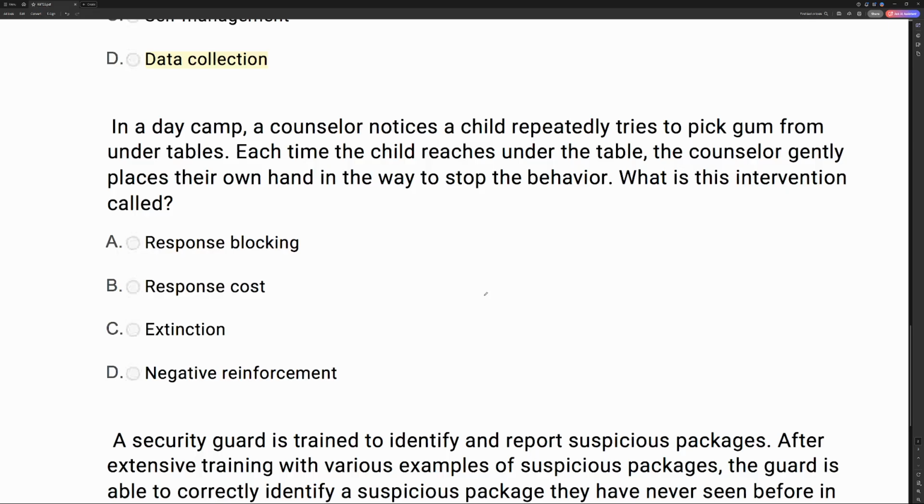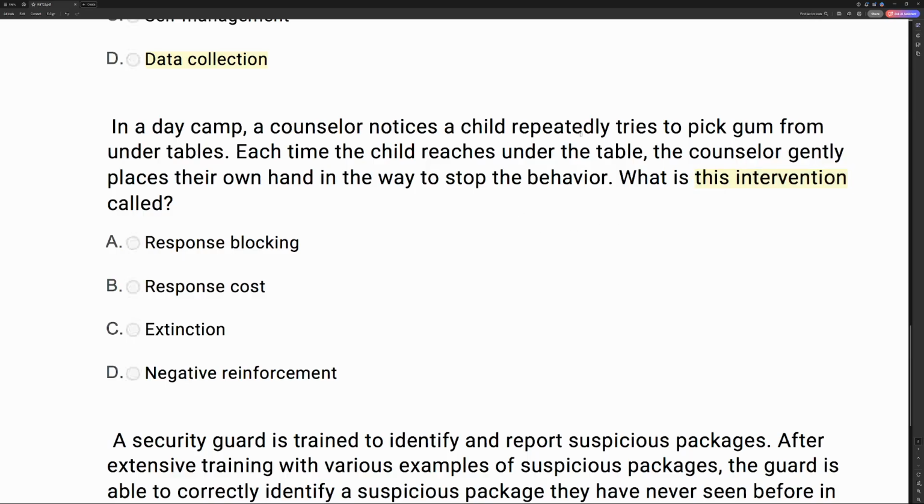In a day camp, a counselor notices a child repeatedly tries to pick gum from under tables. Each time the child reaches under the table, the counselor gently places their own hand in the way to stop the behavior. What is this intervention called? Easy question. When you get an easy question, if you're prepared, then we don't want to overthink it. Trust your preparation and answer it.